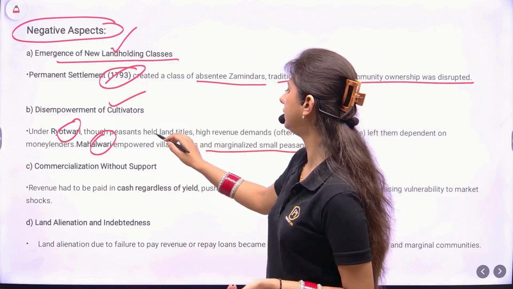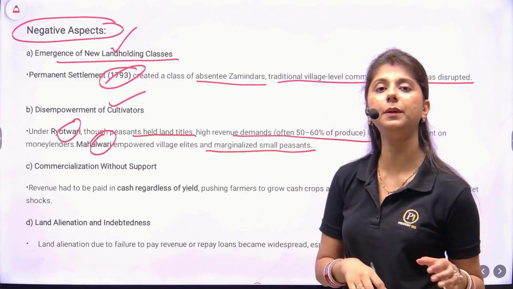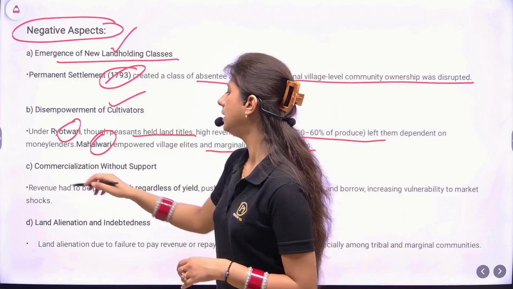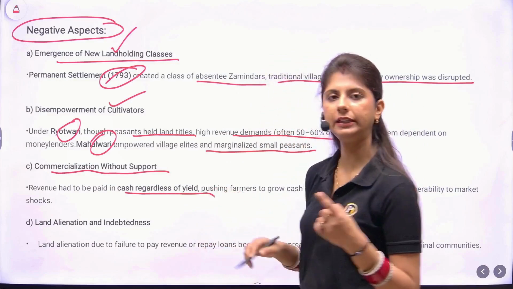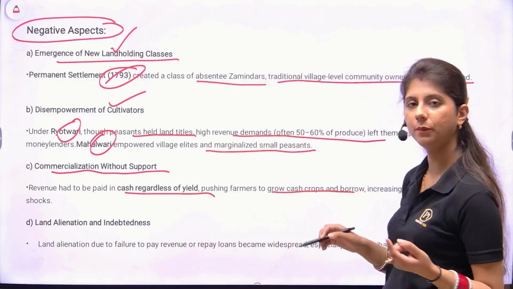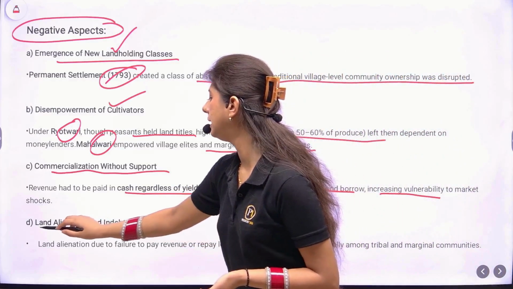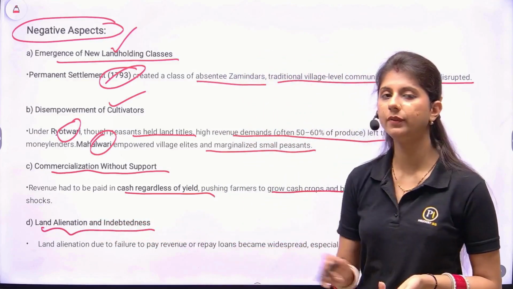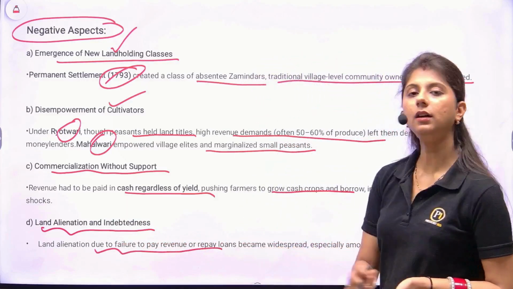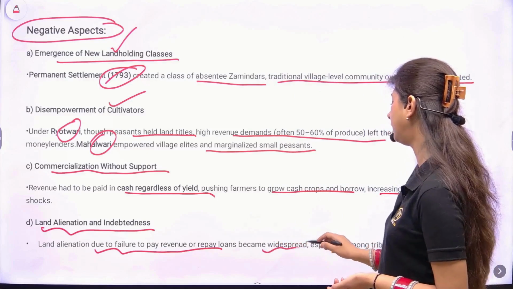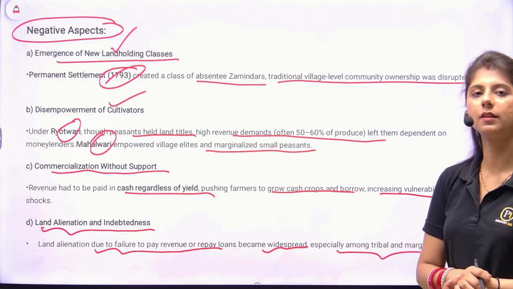In the Ryotwari system, the peasants held the land titles, but the revenue demands were so high that it left them dependent on moneylenders. Commercialization without support: revenue had to be paid in cash regardless of yield, pushing farmers to grow cash crops and borrow, increasing their vulnerability to market shocks. Then land alienation and indebtedness. We have used these terms in the terminology as well. It was due to the failure to pay the revenue or repay the loans, a widespread practice, especially among tribal and marginal communities.